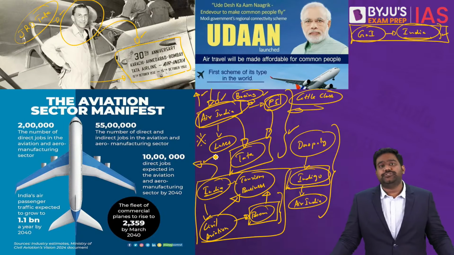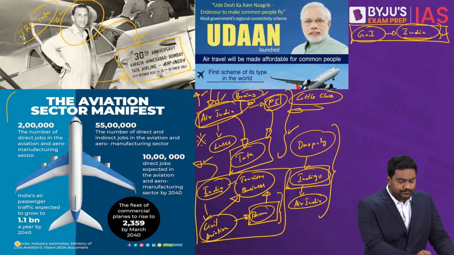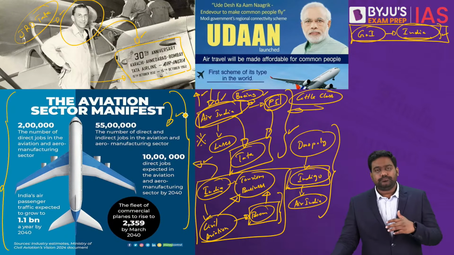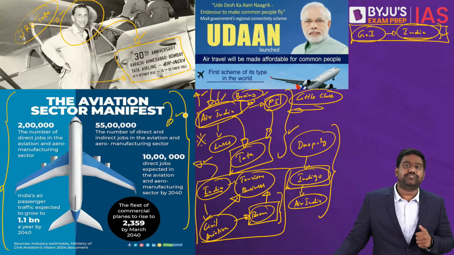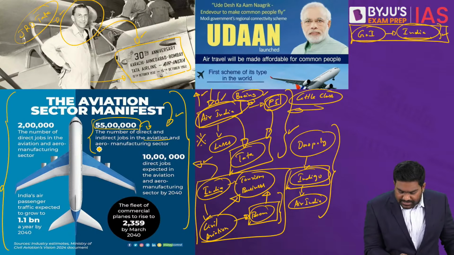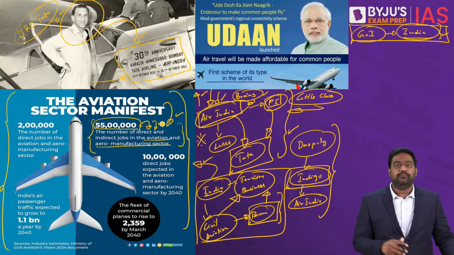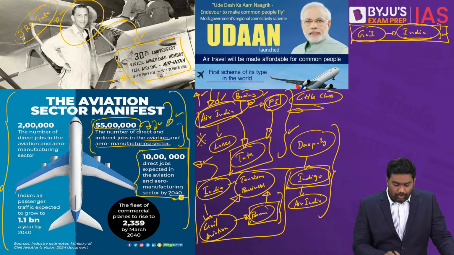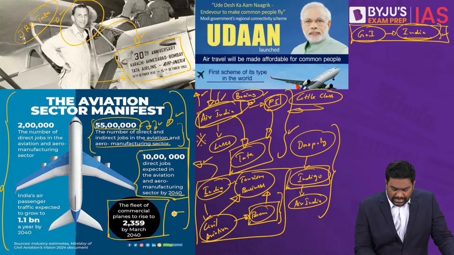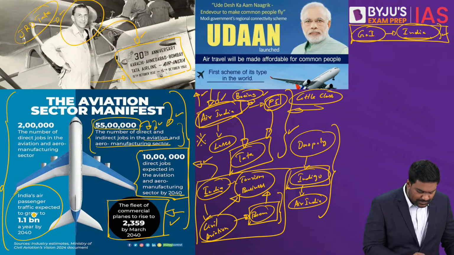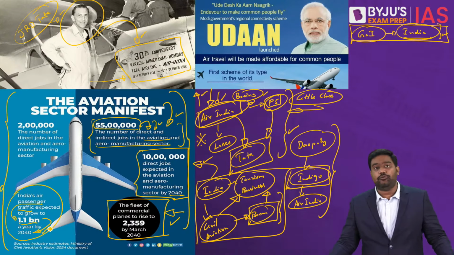If you look at the government projections, it paints a very, very positive picture. Just look at this infographic. There are millions who find jobs directly or indirectly in the civil aviation industry. It's estimated that around 55 lakh jobs have already been created through the civil aviation industry, both direct and indirect jobs. This is expected to further increase by 2040. It is expected that India will add hundreds of passenger aircraft by 2040, and the whole industry is expected to grow. Passenger traffic is expected to grow to 1.1 billion per year by 2040.